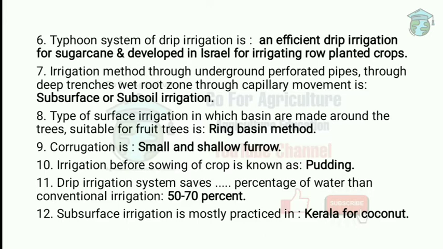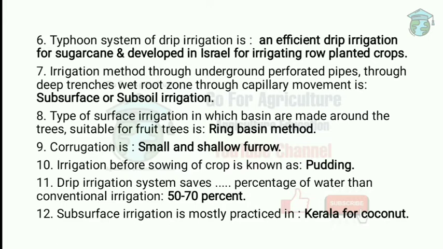Next one, the irrigation method through underground perforated pipes through deep trenches, wetting the root zone through capillary movement, is called subsurface or subsoil irrigation. Perforated pipes can be called drip irrigation also, but here the water goes into deep trenches and wets the root zone, so it is called subsurface irrigation.